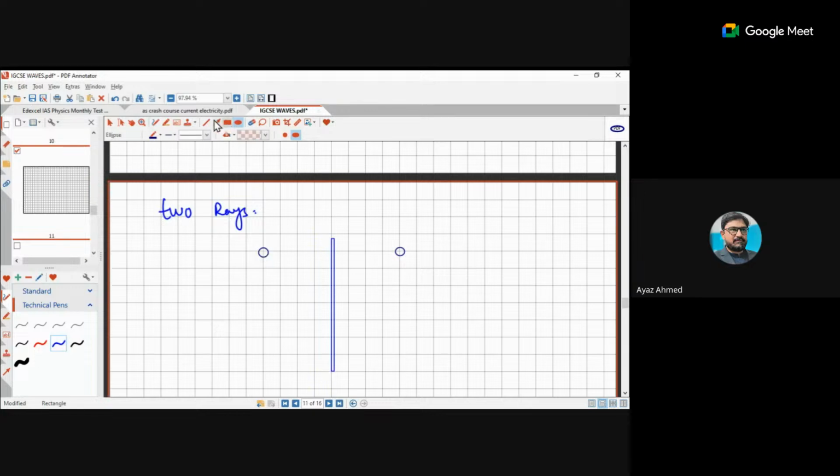Now the observer wants to see that with the help of two ray diagrams, that is, two rays actually. So for this purpose, I will use this arrow, and here is the observer. Let's say the observer is at this position. When the observer is at this position, the observer basically has to see this dot. This is your object and this is your image. So what to do?